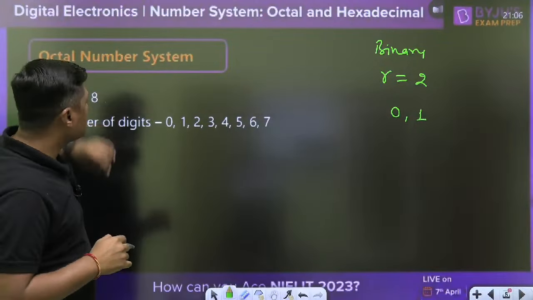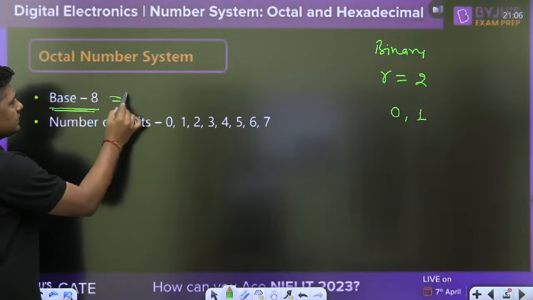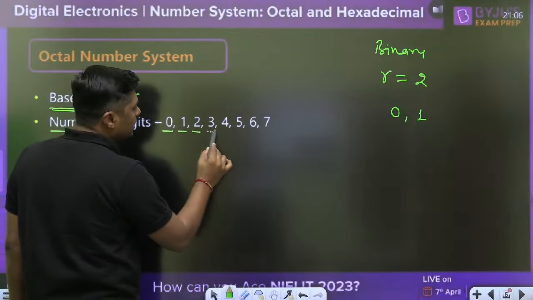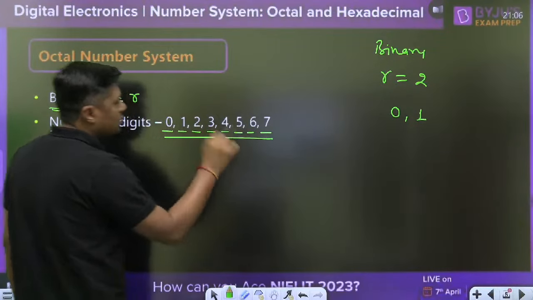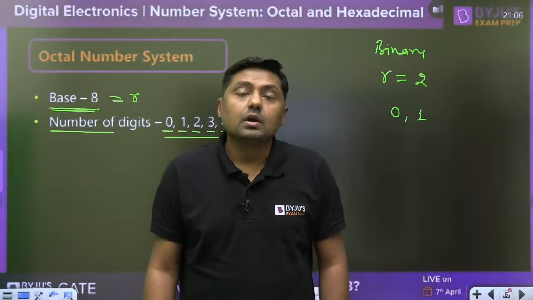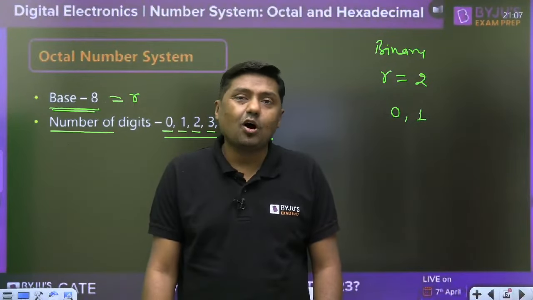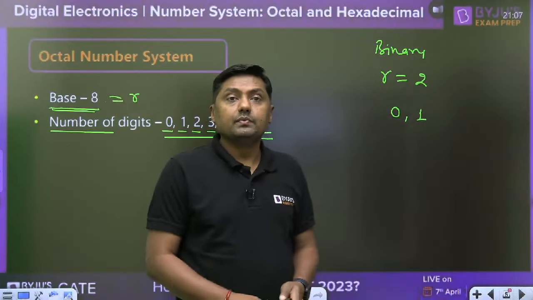Now this is an octal number. The base, which is also called radix, is 8. And the digits are 0, 1, 2, 3, 4, 5, 6 and 7. The highest one is 7. And remember, the digit is always less than 8, or less than or equal to 7.